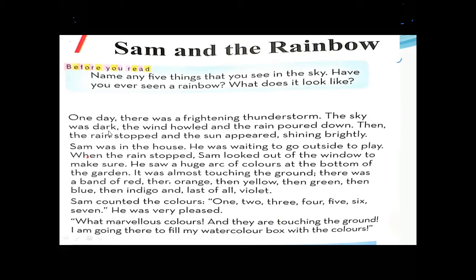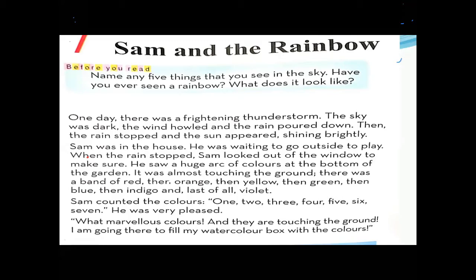The sky was dark. The wind howled and the rain poured down. It means that the wind howled and rain poured down, and it started raining. Then the rain stopped and the sun appeared. You can see nowadays the rain is going on.